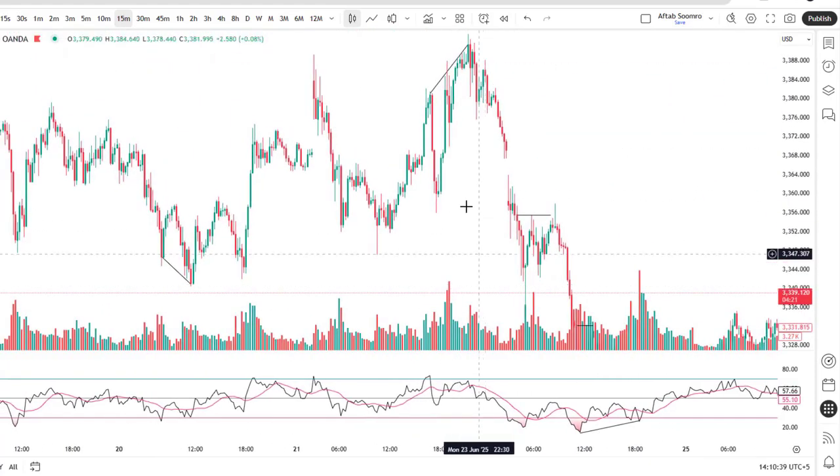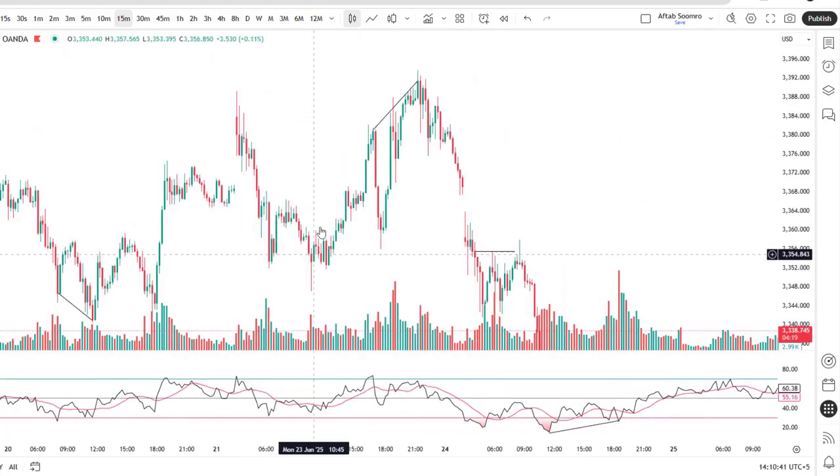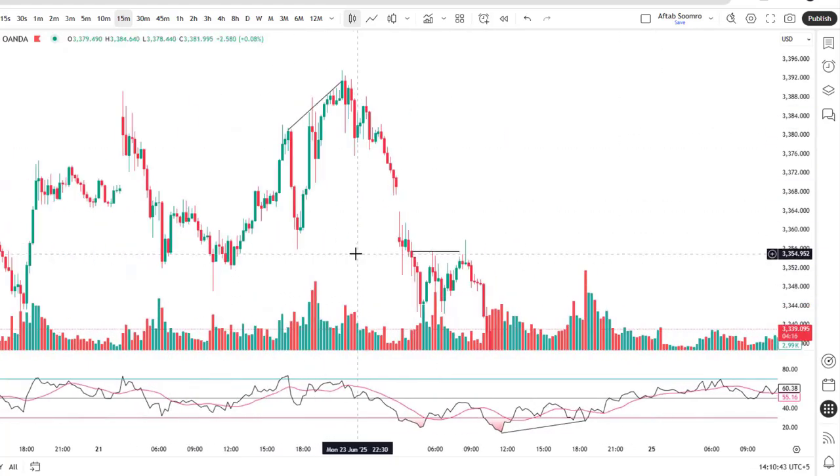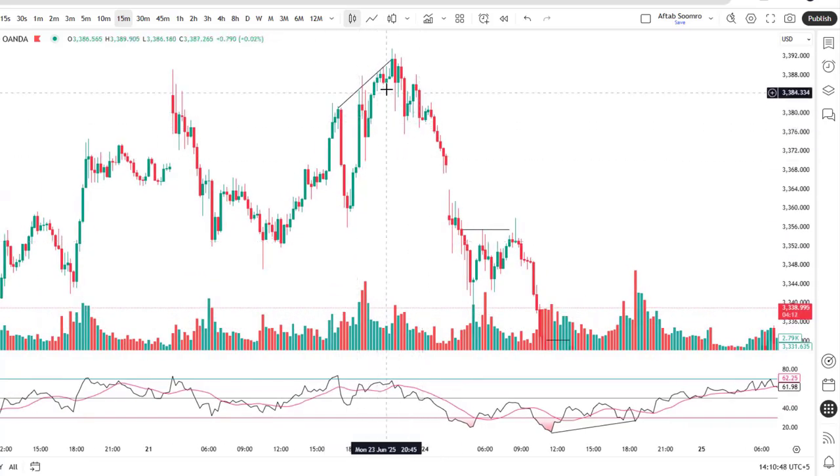I am showing you another example. The market was in a bullish trend, making higher highs and higher lows. What happened here? At this point the market created the last high, and the RSI did not create any higher high, but it created a lower high at this position.